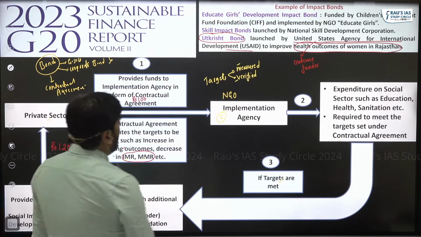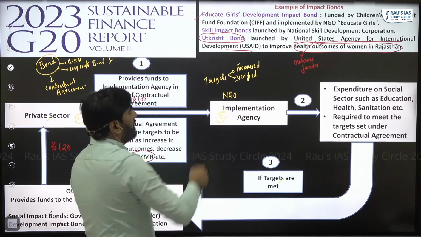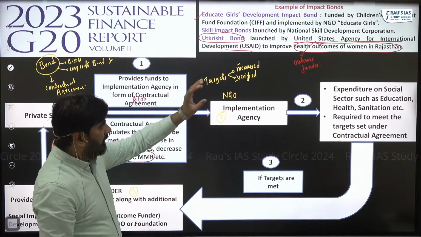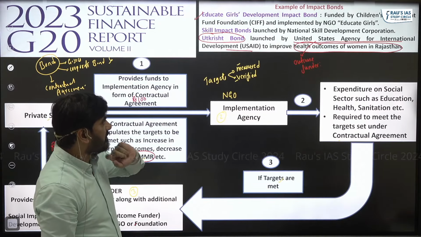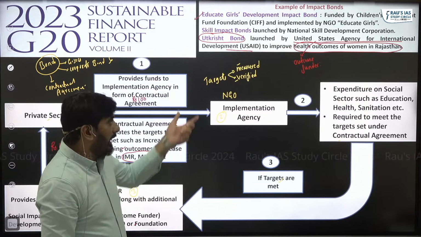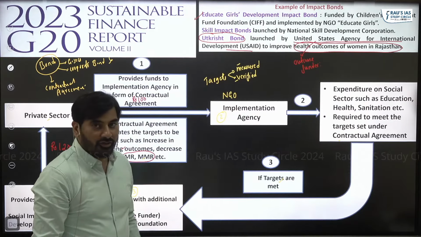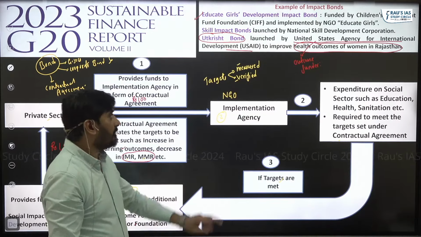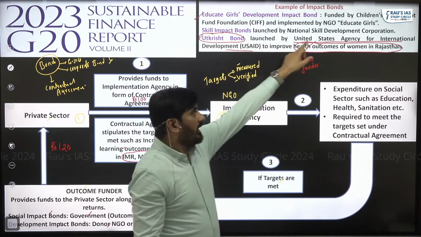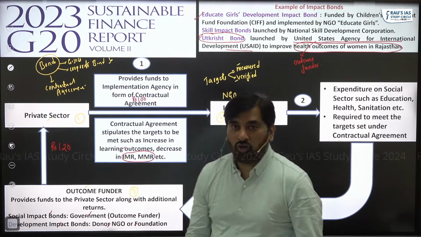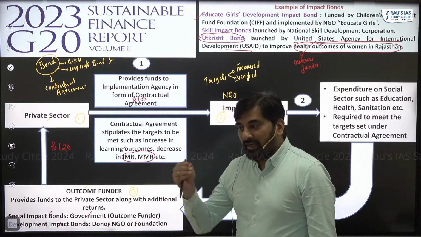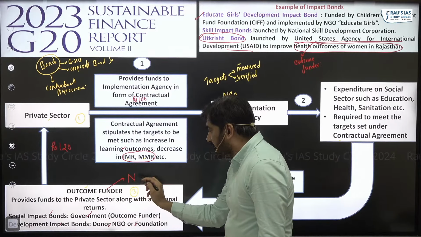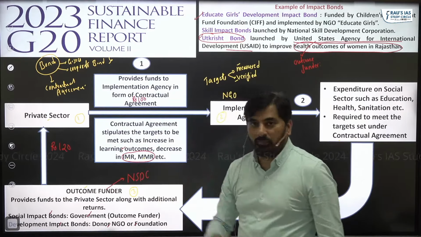In the same way, we have another impact bond called the Educate Girls Development Impact Bond, which is funded by another outcome funder called the Children's Investment Fund Foundation. And the NGO which is implementing is called Educate Girls. Because we are talking about skill impact bonds, the skill impact bonds are launched by the National Skill Development Corporation, which means in case of skill impact bonds, the outcome funder is the National Skill Development Corporation.